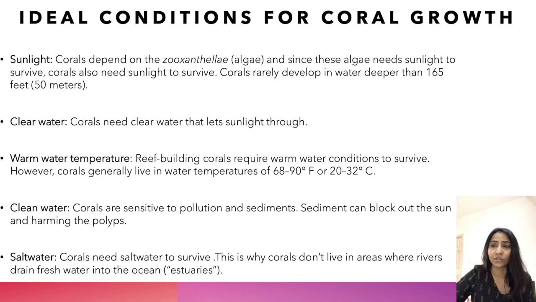If we look at the ideal conditions, number one is sunlight. Why? Because we have seen that these corals depend on the zooxanthellae. There exists a symbiotic relationship between the algae zooxanthellae and the corals, and since these are algae, they do photosynthesis to produce their food. So sunlight is very important for the survival of zooxanthellae and hence also for the survival of coral polyps. Second is clear water, because clear water will allow the sunlight to penetrate.